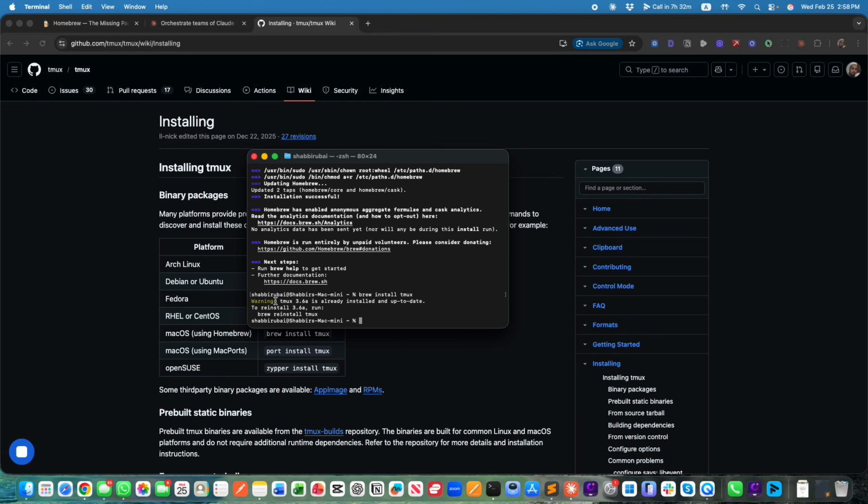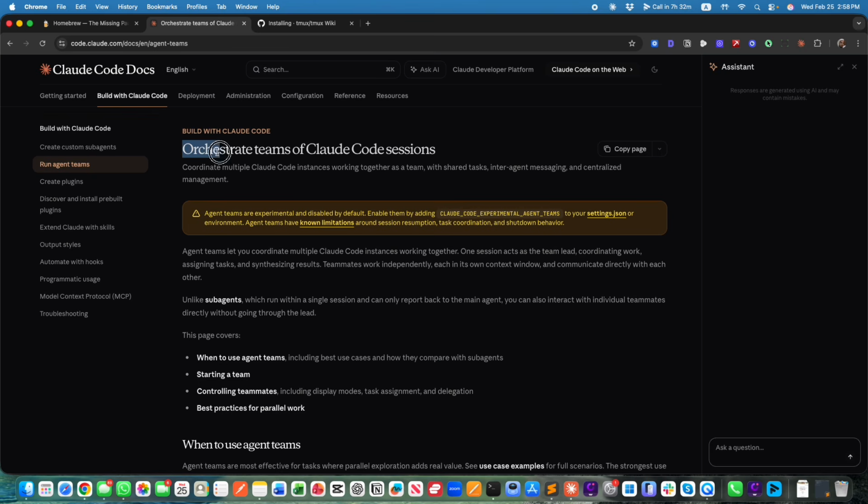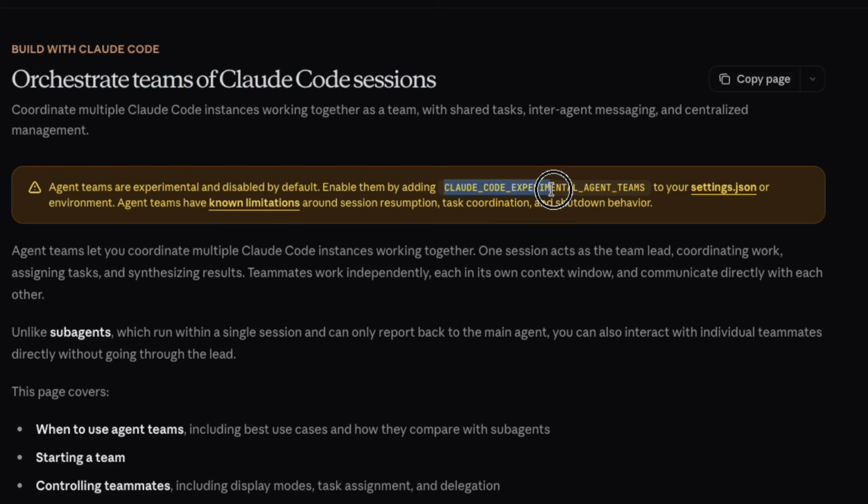So I already have it installed, which is why I'm getting this warning that it's already installed and up to date. If you're doing it new, it's going to take a couple of minutes and it will give you a confirmation.